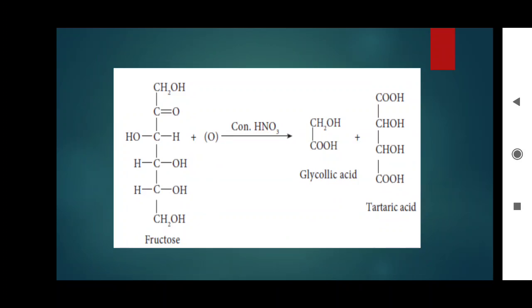So based on this evidence, the structure of fructose: the first and last carbon primary alcohol, and the third, fourth, fifth carbon consist of secondary alcohol. The second carbon consists of keto group.